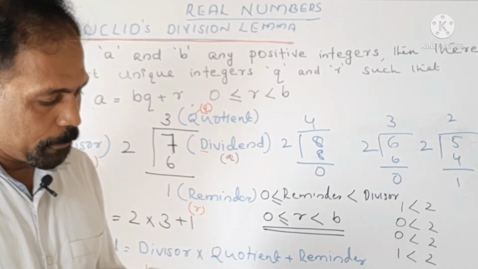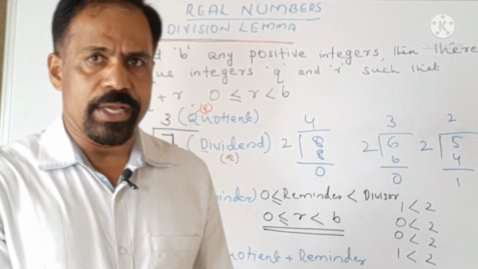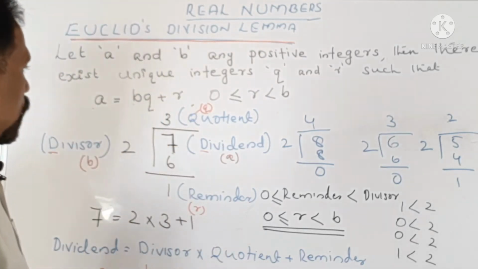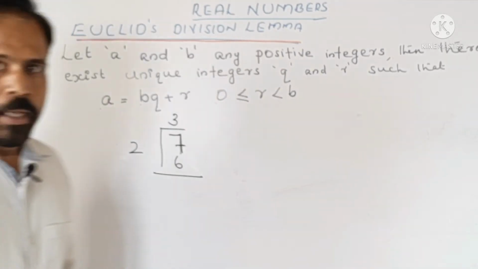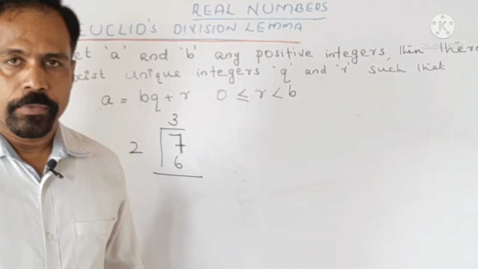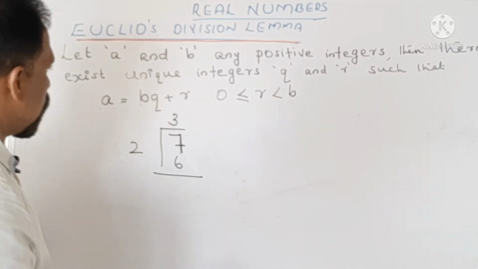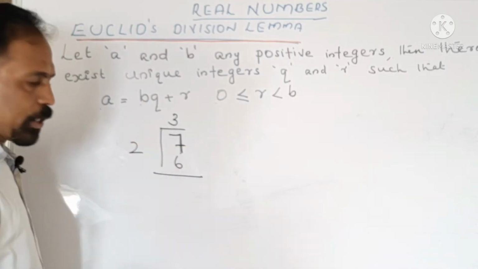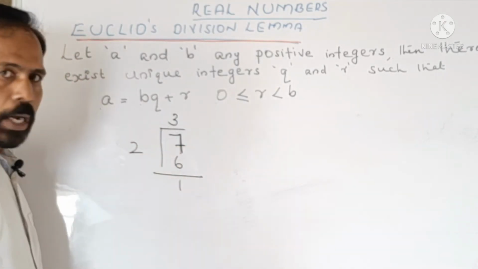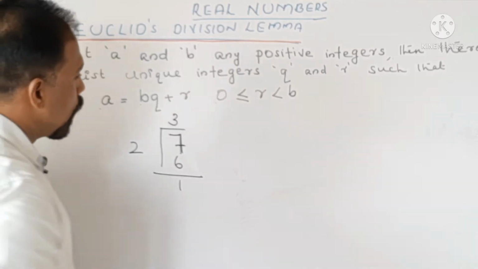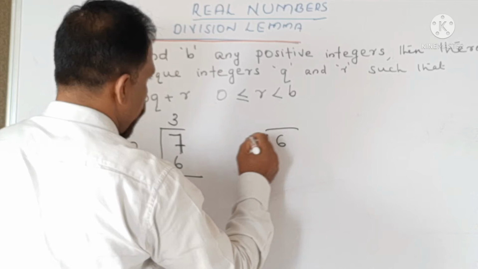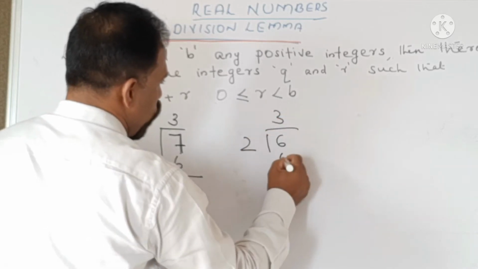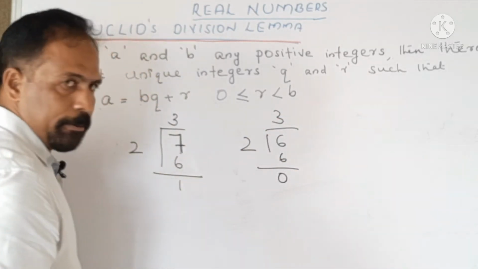Now let us see 2-3 examples whether our statement is holding good or not. Now let us see few examples. We are dividing 7 by 2 and we are getting a remainder 1. Now let us take 6 by 2, we won't get any remainder.